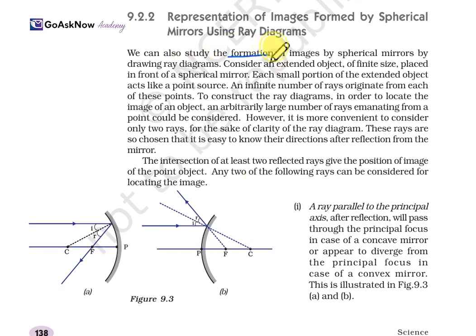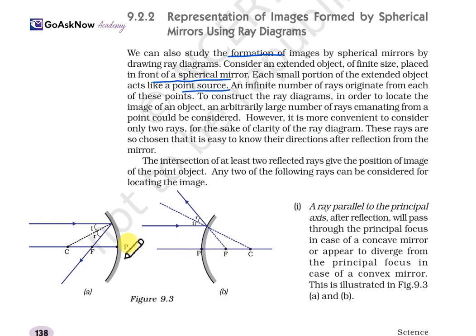Now, a representation of images formed by the spherical mirror using ray diagrams. We can study the formation of images by a spherical mirror by drawing the ray diagram. Consider an extended object of finite size placed in front of a spherical mirror like this. Each small portion of the extended object acts like a point source. So an infinite number of rays originate from these points, and to construct the ray diagram in order to locate the image,